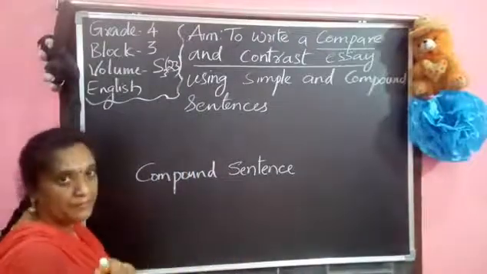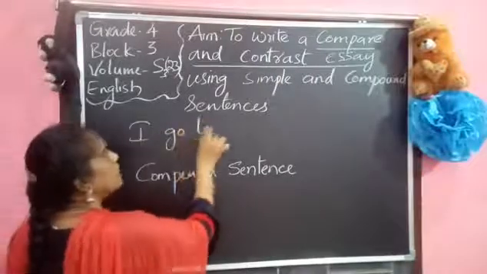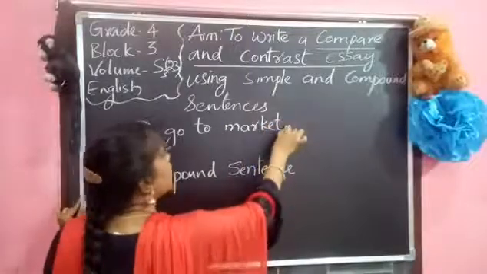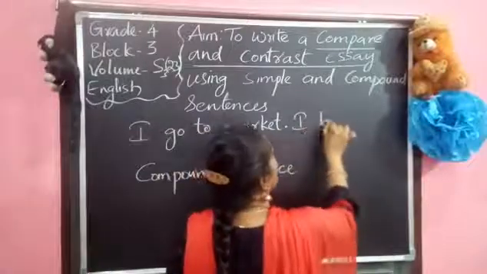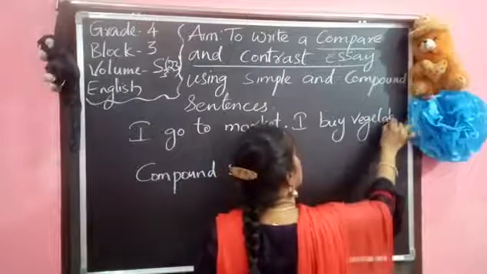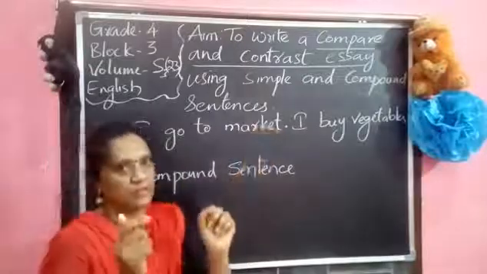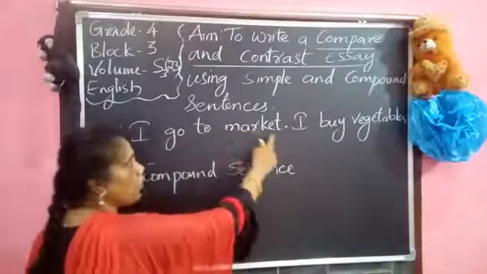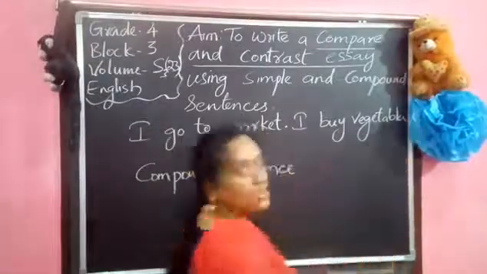So if we take the simple present tense, we write, I go to market. What do I do after going to market? I buy vegetables. We buy the vegetables. Now children, see, this became a very big sentence. So every time we have to pause by using a full stop. If we write simple sentences, we want to pause every time for each and every sentence and keep a full stop.